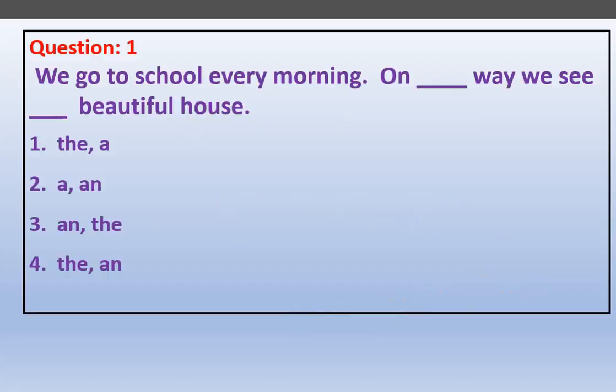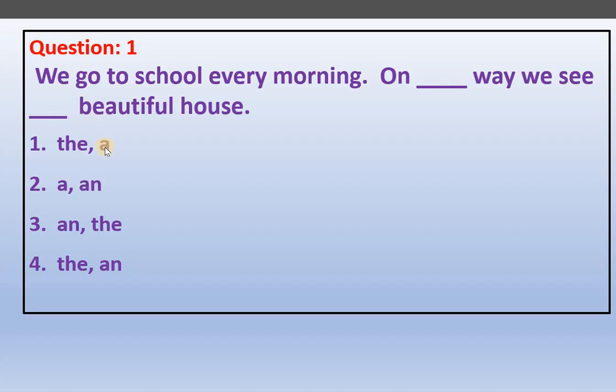Right. First one. We go to the school every morning. On dash we see a beautiful house. First thing here we have to see the articles. The is mostly used when we want to show or highlight something special. For example, here we are talking about a beautiful house, right?